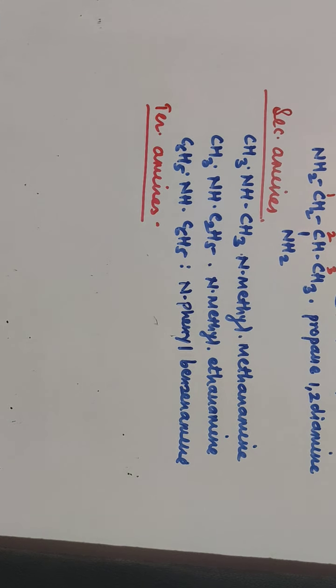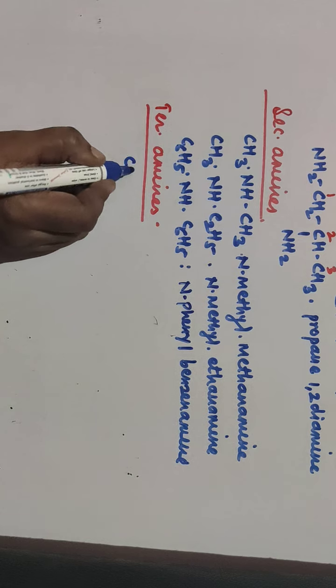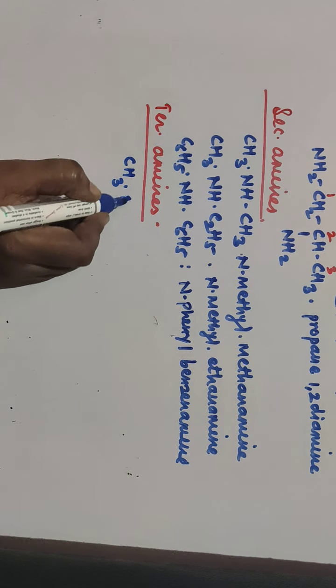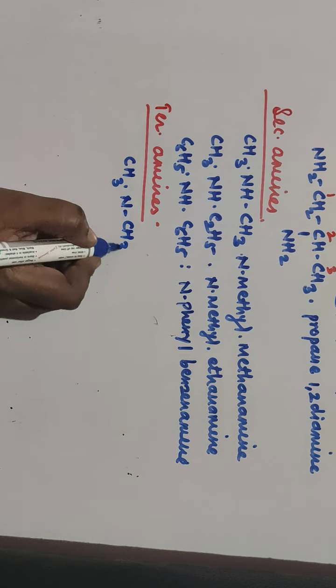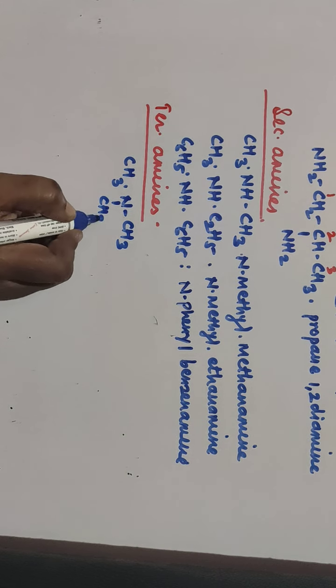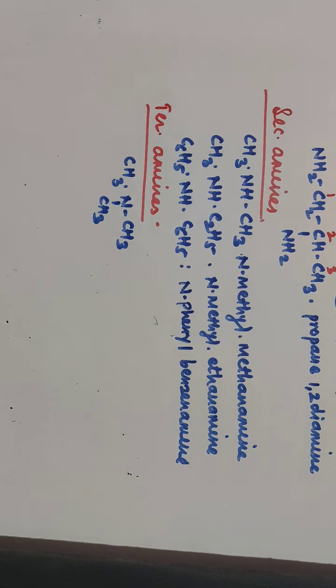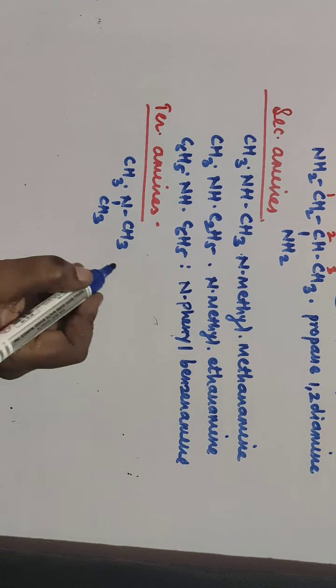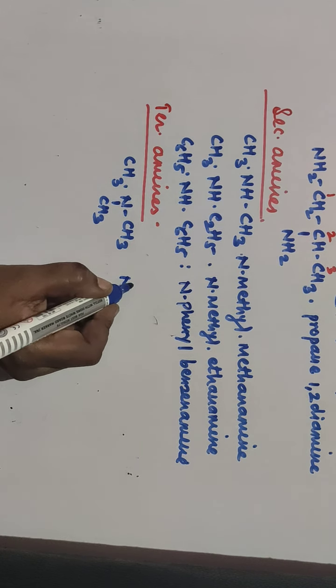In case of tertiary amines, we'll take here the example of CH3 N CH3 twice. Here all the hydrogen atoms of ammonia are replaced by alkyl or aryl groups. In this case, one group is considered as a main alkane while the other two groups are considered as N substituents. So what is the name?